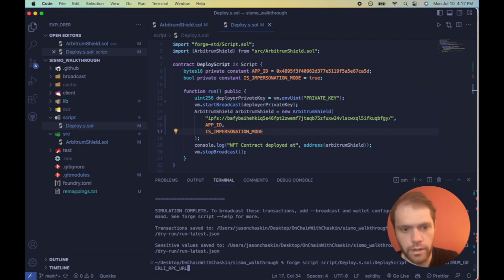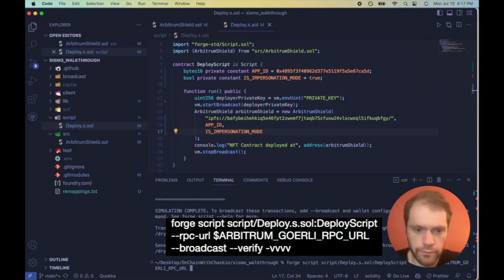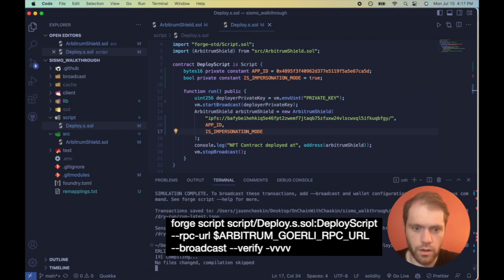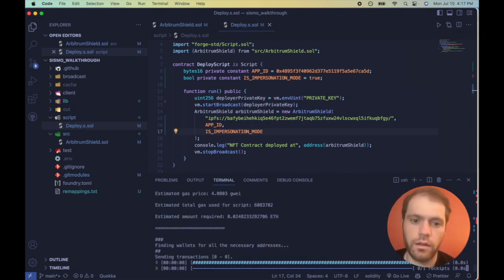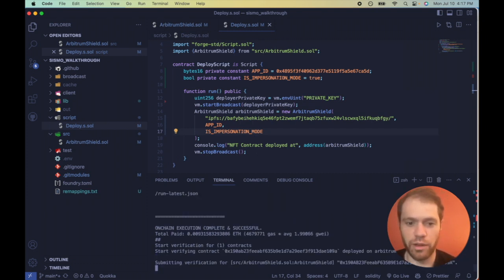All right, cool. The simulation worked. So now we can send it live. We want to broadcast it. We want to verify it. And we want to be able to watch along at home. I always enjoy watching my contracts get deployed. Thank you, Foundry, for allowing me to join you on the journey of deploying.